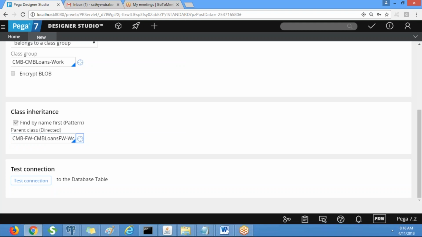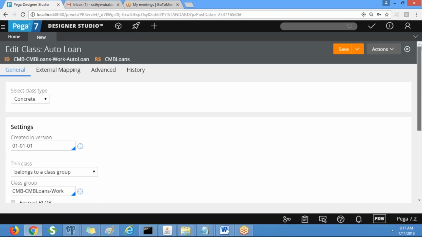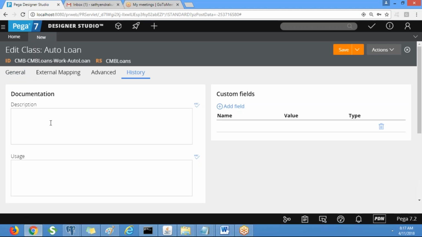So if you want to create something under the implementation class and reuse it in the implementation, then you have to use direct inheritance. So pattern inheritance will always be there. So if we have a pattern inheritance, what is the pattern inheritance for this? All the parent classes, right? So this is connected to a pattern inheritance. That means this class can utilize the characteristics from work class. Clear?